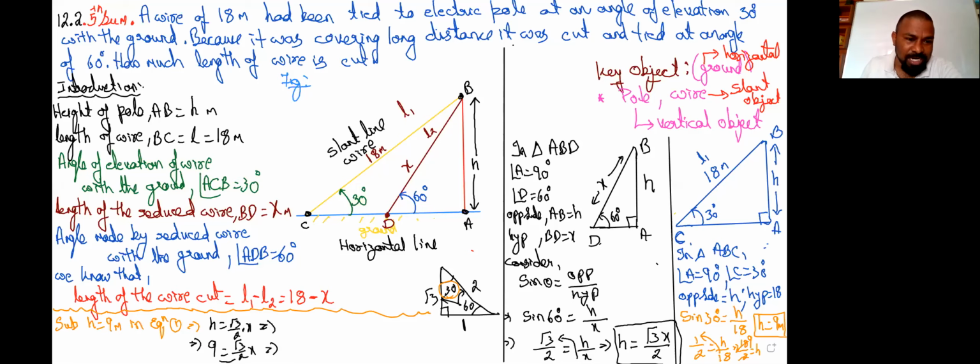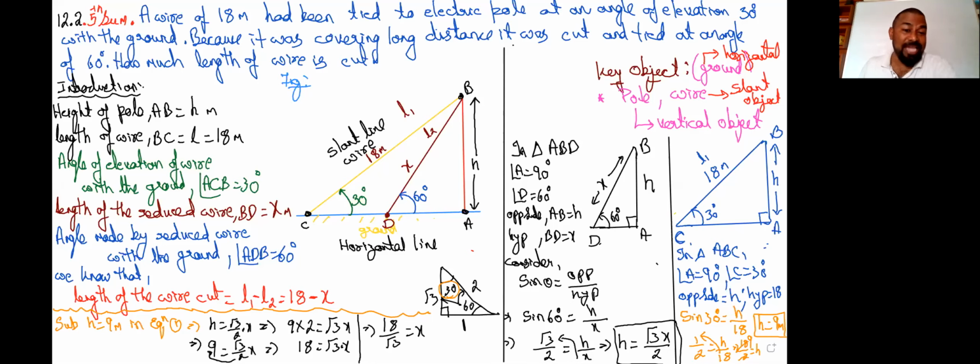So let us cross multiply this 2. If you cross multiply that 2, what are we getting? 9 into 2 is equal to root 3 X, which is nothing but 18 is equal to root 3 X. But we need X, so send that root 3 to the other side. So it becomes 18 by root 3 is equal to X. We got the value of X. What is X? 18 by root 3.